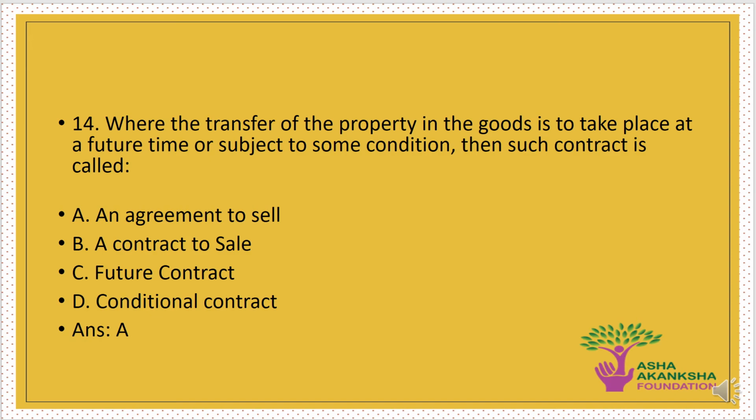The next question is, where the transfer of property in the goods is to take place at a future time or subject to some condition, then such contract is called A. An agreement to sell, B. A contract to sale, C. Future contract, or D. Conditional contract. The correct answer to this question is option A, that is an agreement to sale, which means that where a transfer of property in goods is to take place at future time or subject to some condition, then such contract is called an agreement to sell.